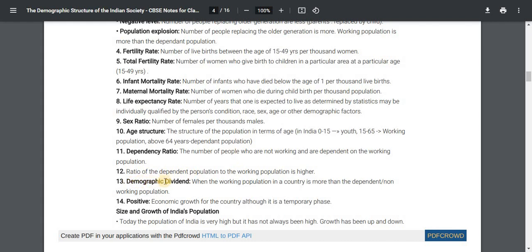13. Demographic dividend: when the working population in a country is more than the dependent or non-working population. 14. Positive: economic growth for the country, although it is a temporary phase. Size and the growth of India's population. Today, the population of India is very high, but it has not always been high. Growth has been up and down.